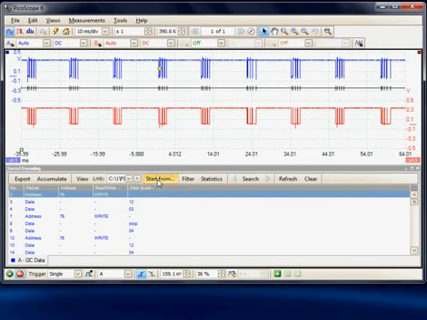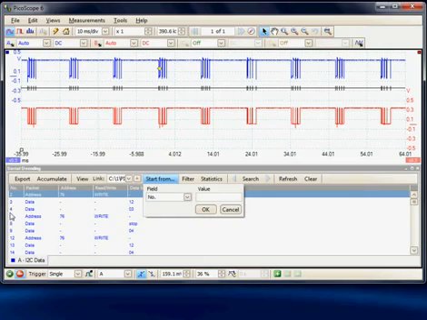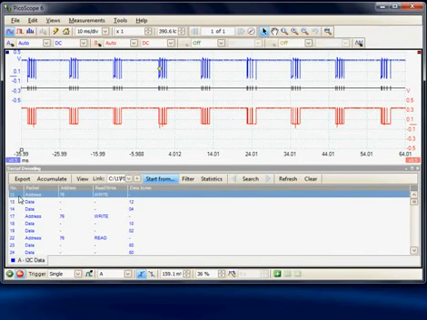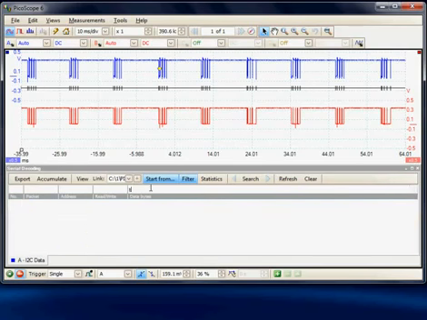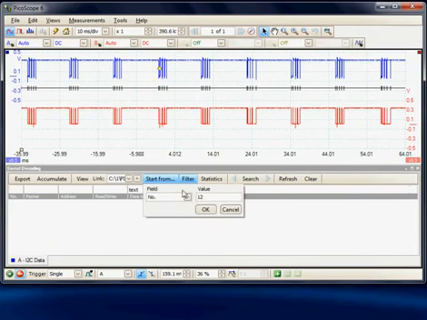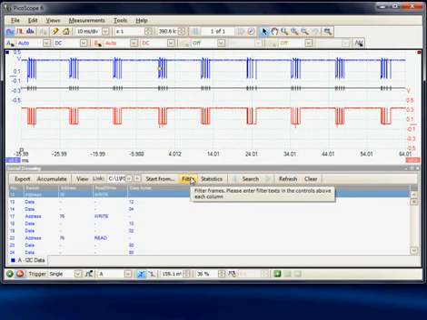We can also decide where to acquire data, so we can take the field number, for example, and say display from number 12. So rather than displaying all the data, we can selectively choose where to display data from. We have some filters, so we can add a filter and put some name here, so we can put our own text in to give it more meaningful names. And that can be turned off and on.